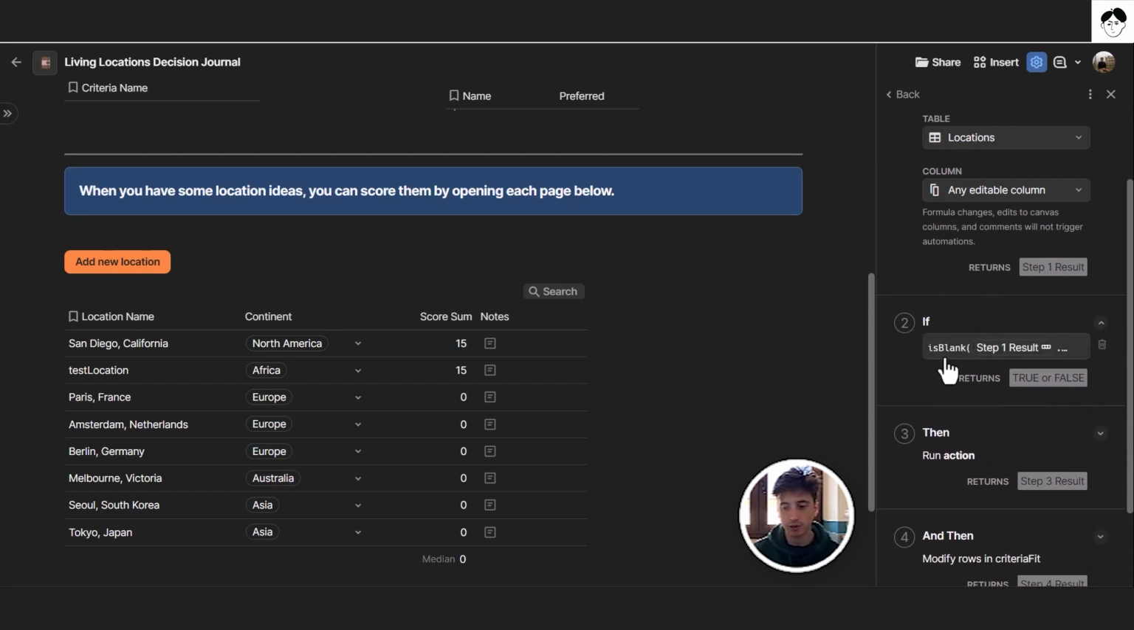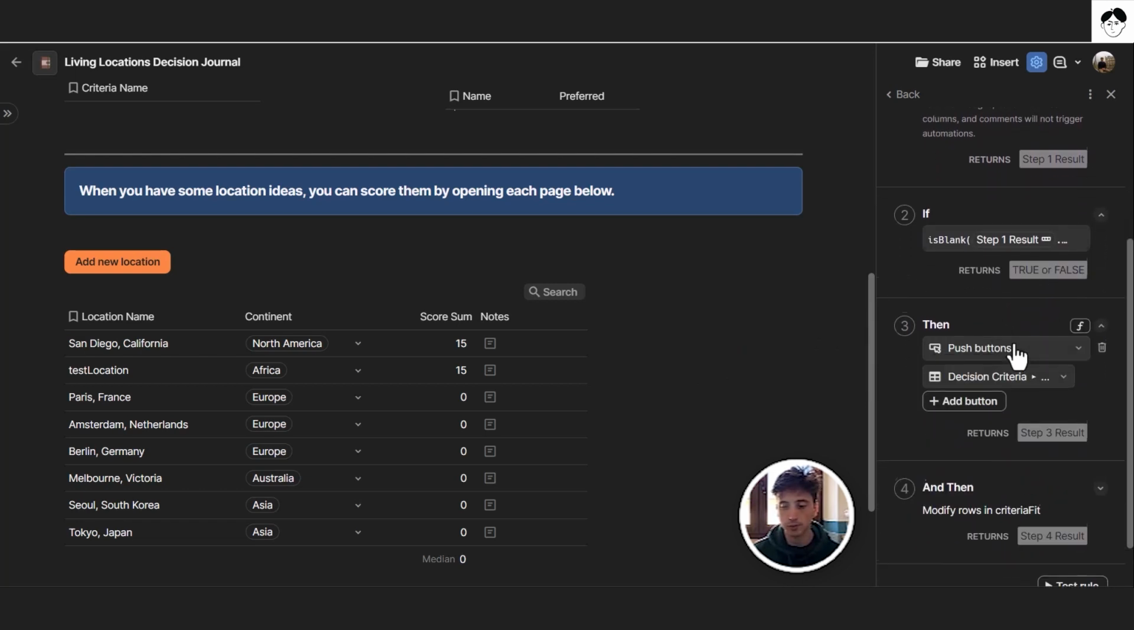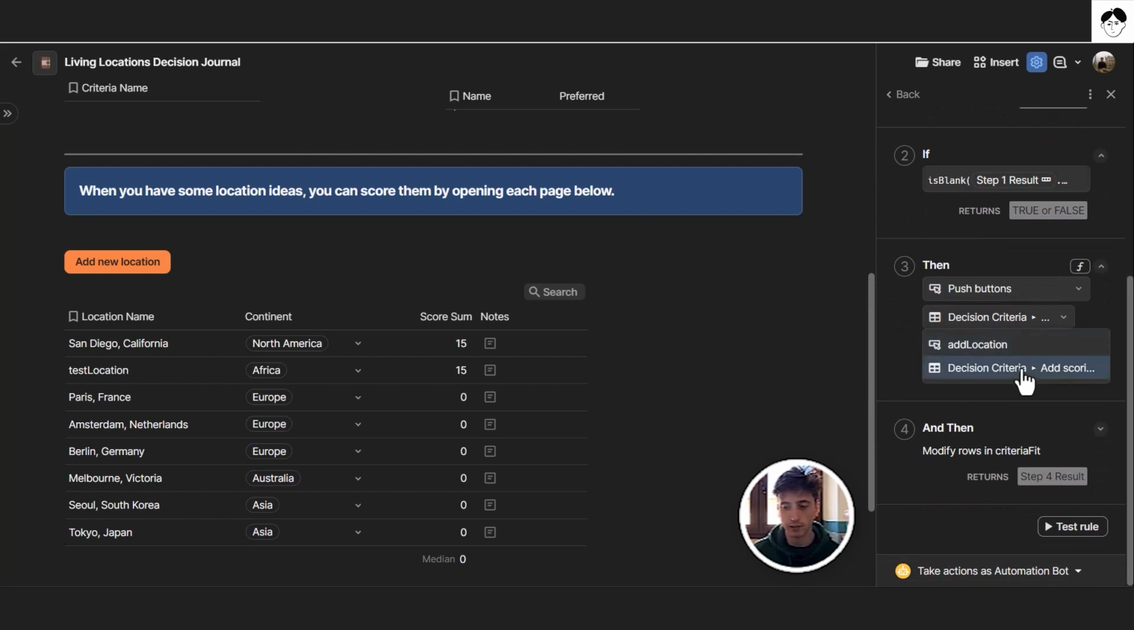Then we have an if condition, that is if is blank, meaning the step 1 result, so the location row doesn't have any criteria scoring related to it, because we have two different tables. One is locations, one is criteria scoring, and there is a direct relation between those tables. So we look at that column in the locations table, and if it is empty, that means we need to add those criteria for that location. And that is how we then run this action, that is push the buttons in the decision criteria table, add scoring criteria.